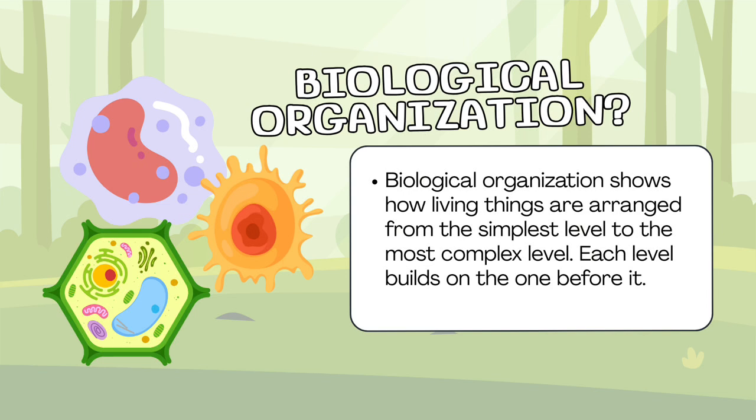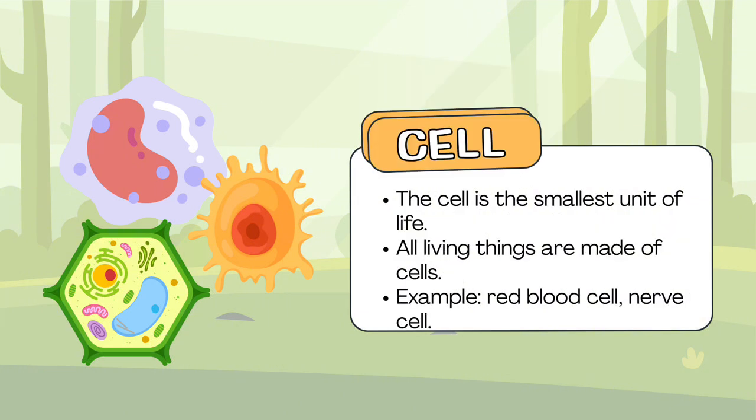So, let us now start with the cell. The cell is the smallest unit of life. Every living organism, whether plant, animal, or microorganism, is made up of cells. Cells carry out all the processes necessary for life, such as obtaining energy, removing waste, and reproducing. Examples are red blood cells, which carry oxygen throughout the body, and nerve cells, which transmit messages between the brain and other parts of the body. Which means cells are the foundation of life because all higher levels of organization are made from cells.